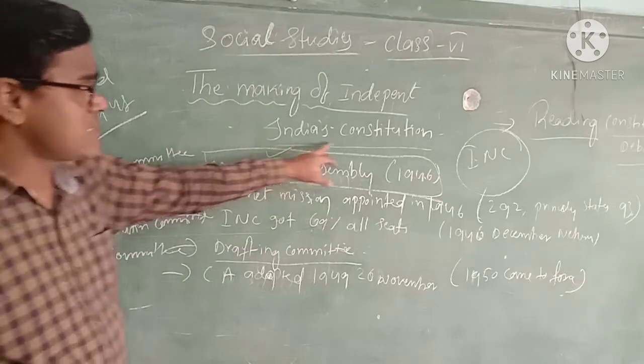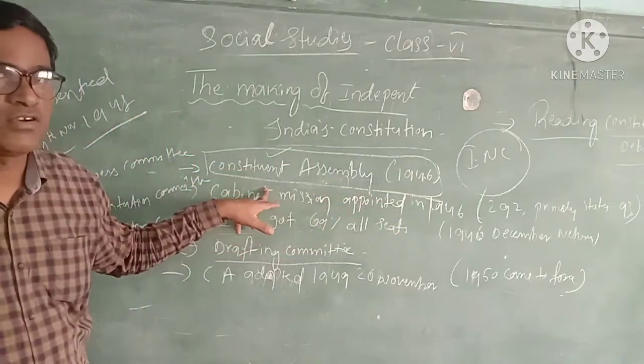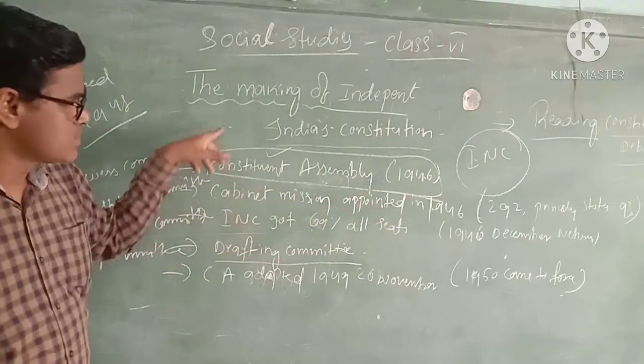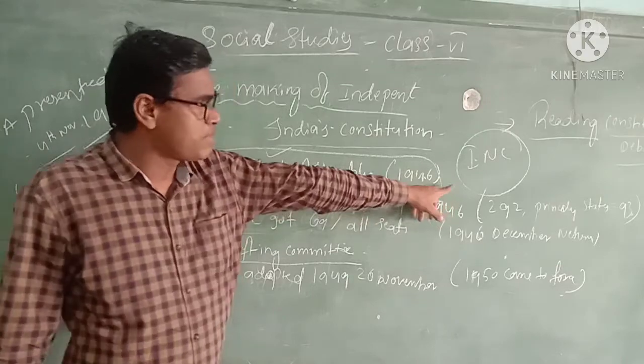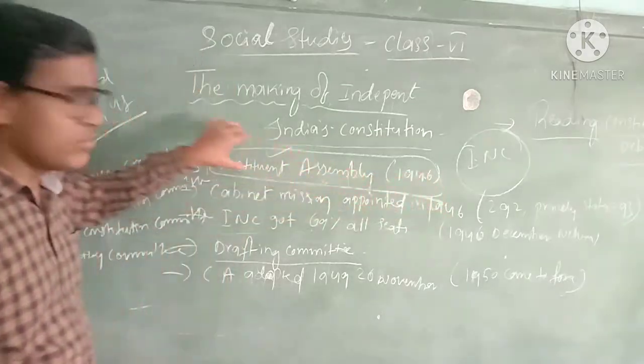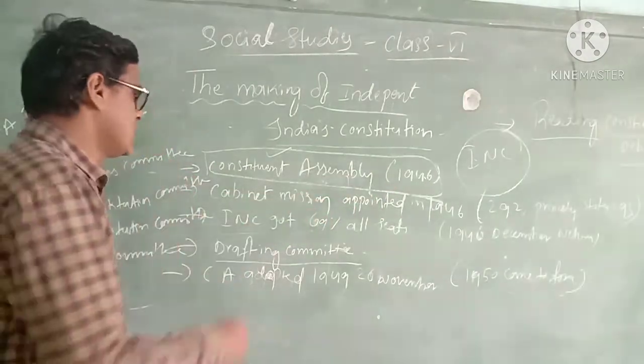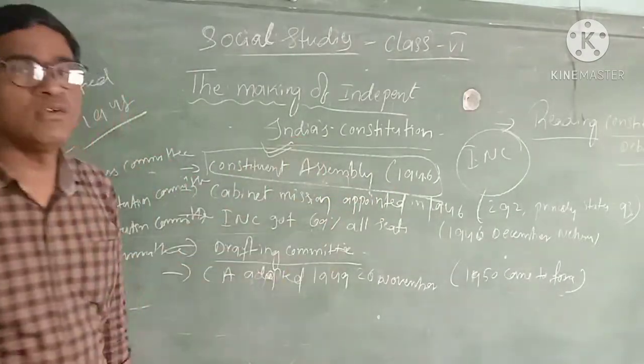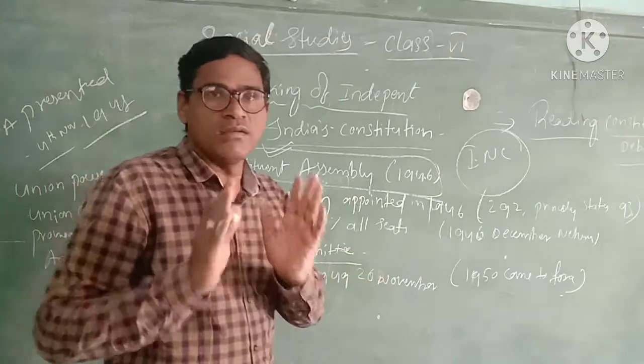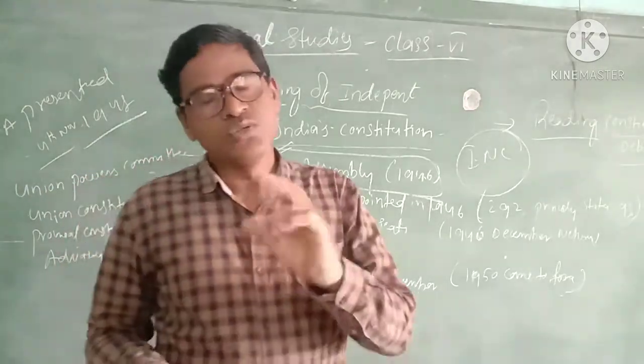Here the Constituent Assembly members were indirectly elected, not directly by the people. Only these provinces' members, a few of them, were appointed to this Constituent Assembly. This Constituent Assembly's main duty is to prepare one constitution for India.